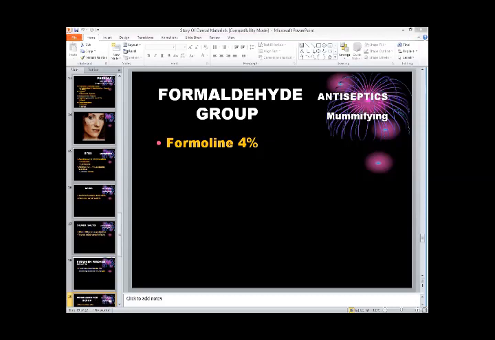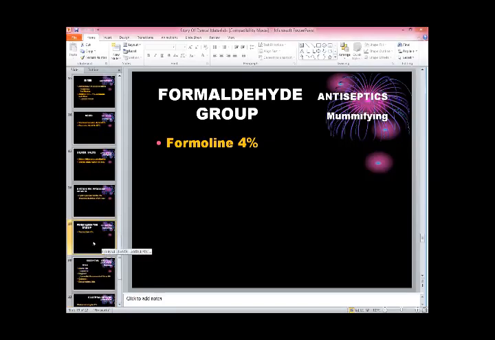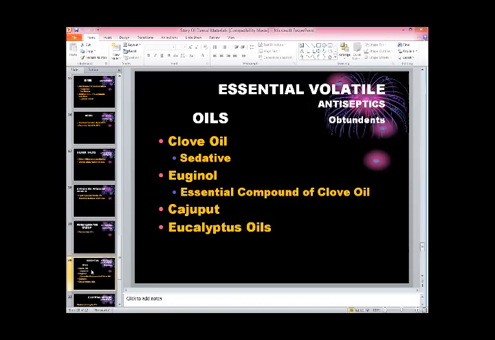Another group is essential oils. There are oils which we use in dentistry to make preparations for dental treatments, in which we have clove oil, eugenol, cajuput oil, eucalyptus oil.